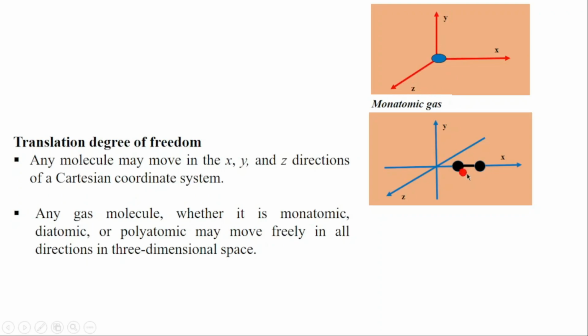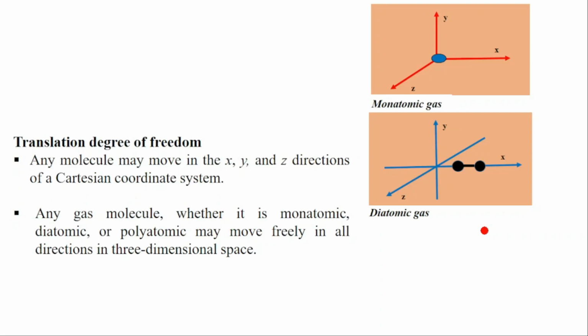What will it be for the diatomic gas? It will be the same as monoatomic. It can move in x, it can move in y, and it can also move in z. That means the diatomic gas will also have 3 translational degrees of freedom.